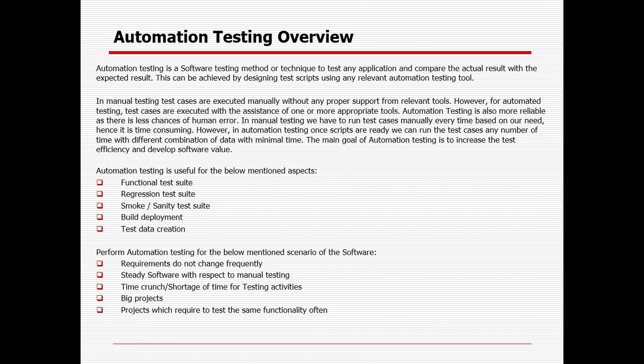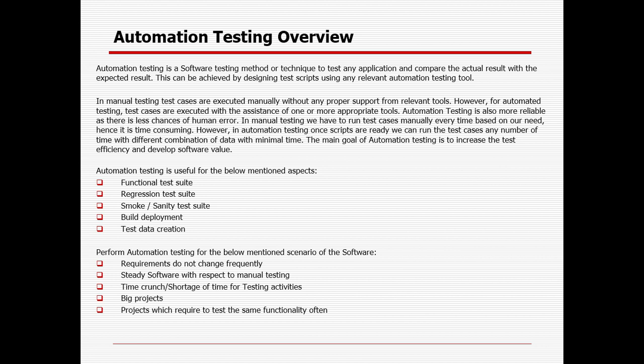So that's why before any automation testing, you should think about the return on investment. Unless it is positive, there is no point in doing the automation testing. But definitely we can automate something which will be used multiple times, in multiple iterations. Any kind of test iteration we can automate.